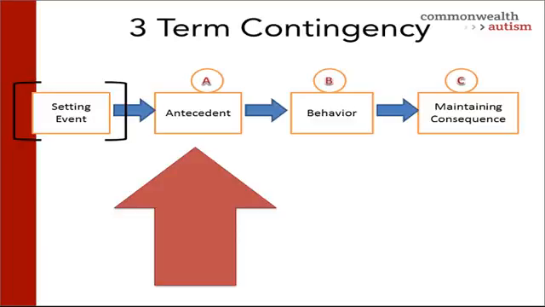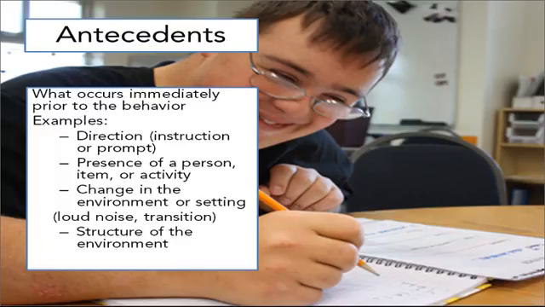The A in our three-term contingency is the antecedent. Remember, that's what happens immediately before the behavior. Examples of antecedents could be a direction, an instruction, or a prompt delivered to a student. It could be the presence of a person, an item, or an activity. It could be a change in the environment or setting, maybe a loud noise or a transition, or it could just be the structure of the environment. All of those things occur immediately prior to behavior, and so we're going to consider them antecedents.